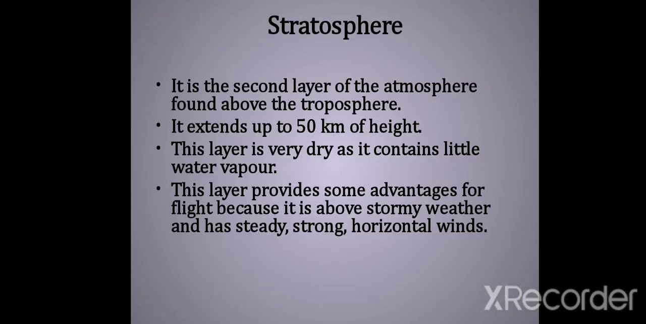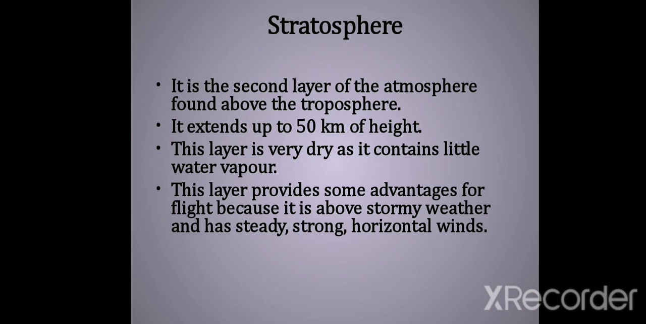The next layer we could go is the stratosphere. Above the layer of troposphere is the stratosphere. It is about 50 kilometer distance from the Earth's surface. Remember children, it is not from the troposphere 50 kilometer. It is from the Earth's surface, 50 kilometer height it is present.